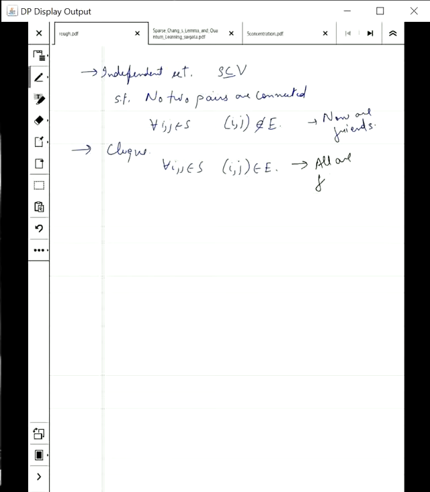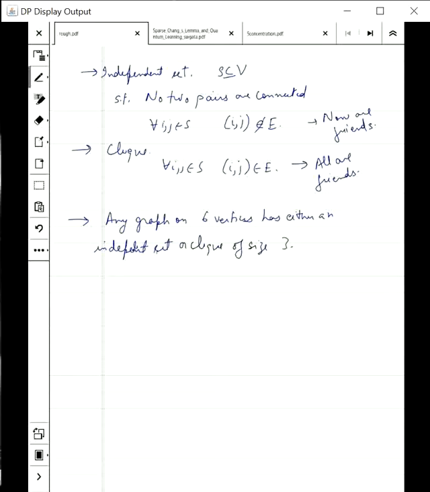So the previous claim changes into: any graph on 6 vertices has either an independent set or a clique of size 3. Such things are called Ramsey numbers, R(k).